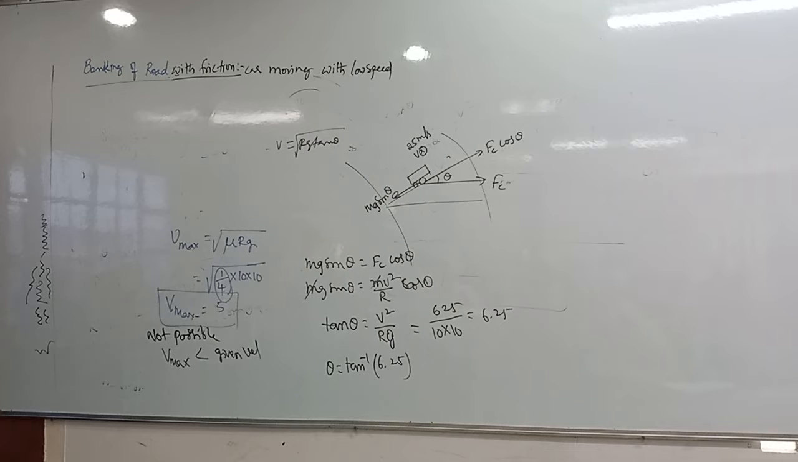A cyclist speeding at 4.5 kilometers per hour on a level road takes a sharp circular turn of radius 3 meters without reducing the speed.